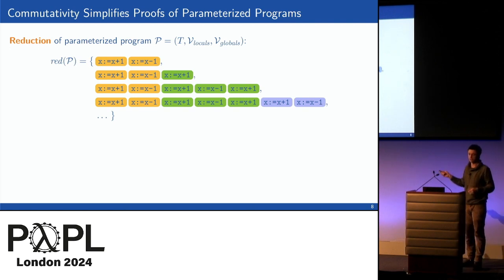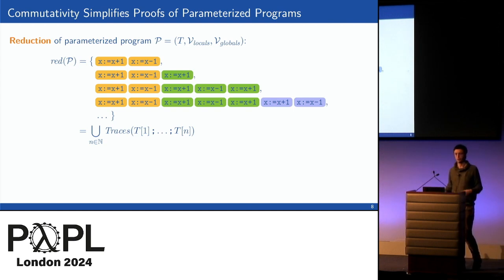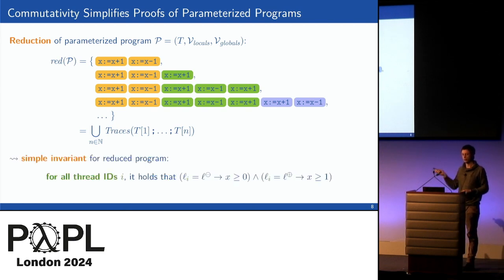So in this particular example, we in fact have basically a sequential program where we order all the threads one after the other. This isn't always the case that it's a sequential program, but the technique works in other cases as well. Now, what's the advantage of this? Well, now we can give a much, much simpler invariant. In fact, we can simply say that the invariant is, for all thread IDs, it holds that if the thread I is currently in its initial location, which was L-, then x is greater or equal to 0.